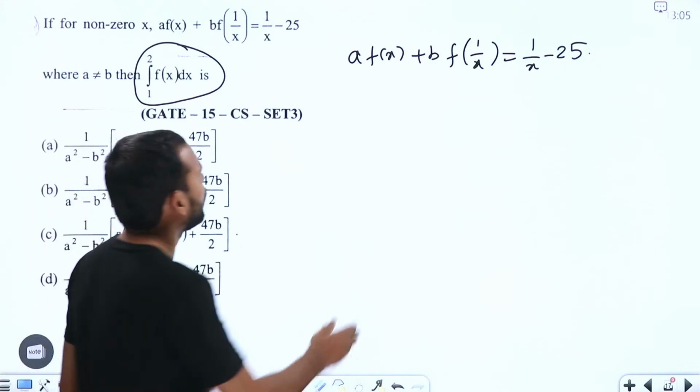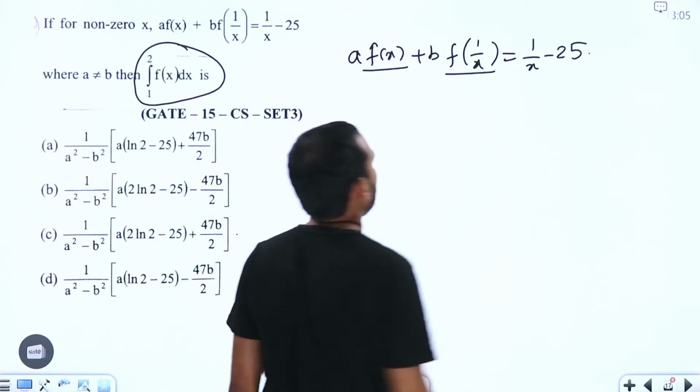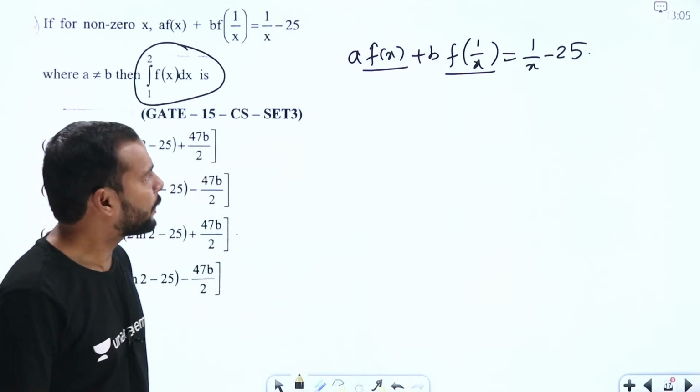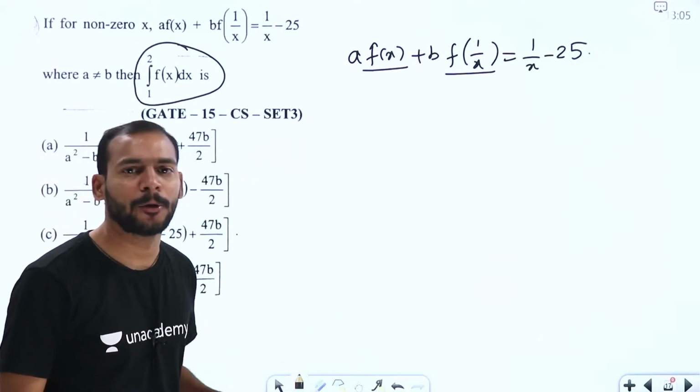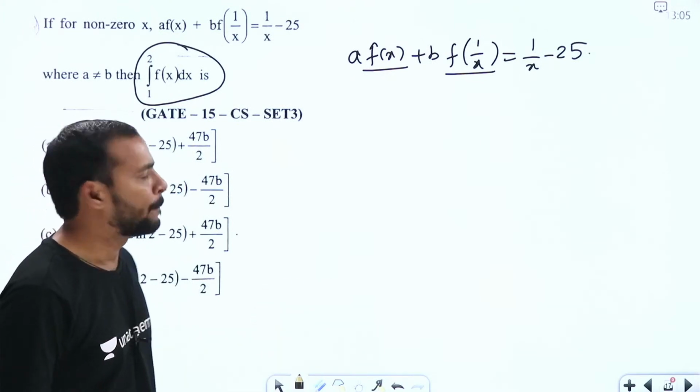Here only one equation is given. It has two functions, f of x and f of 1 by x. From this, first of all, we should be able to write f of x. What is f of x here? After that, we have to take the integration, right?